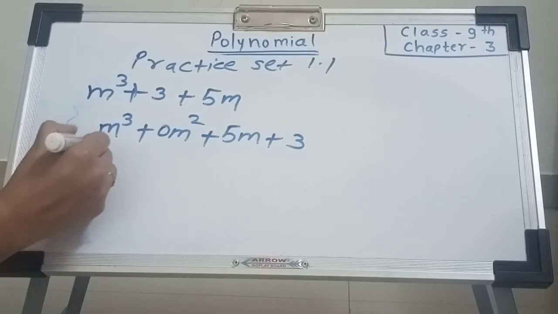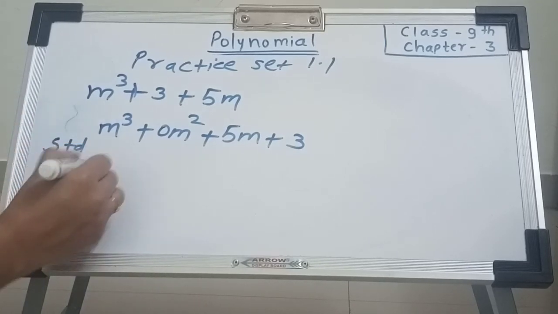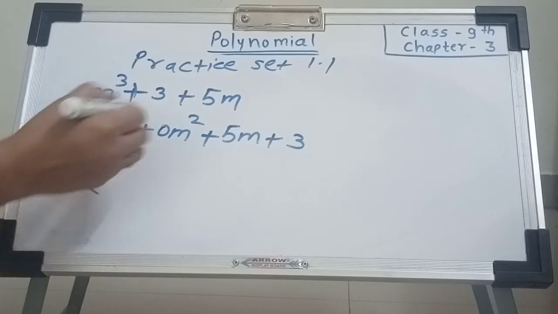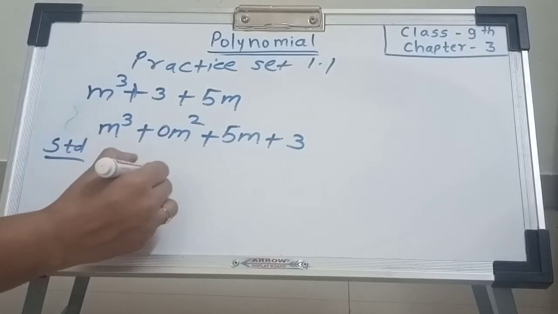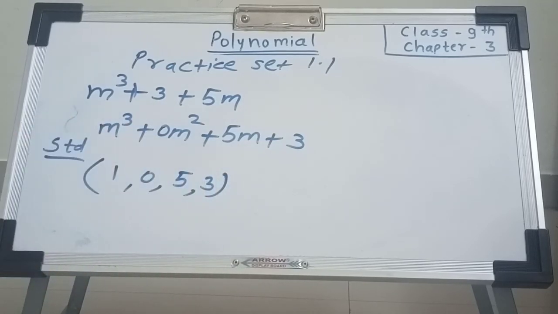And now we are asked to write the coefficient form. Write the coefficient of all the terms. m cube 1, 0, 5 and 3. This is the coefficient form of this expression. Okay.